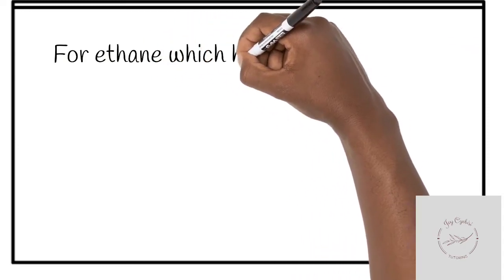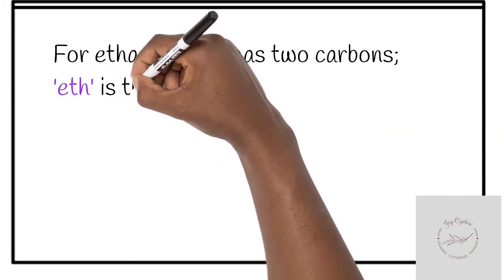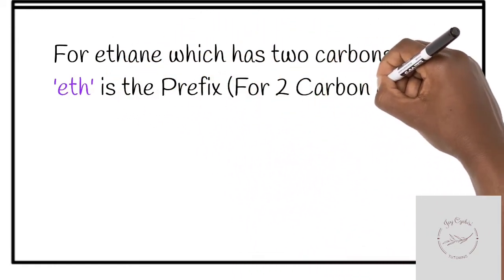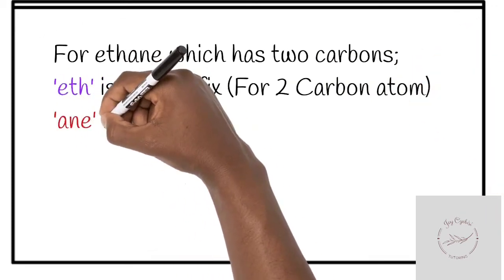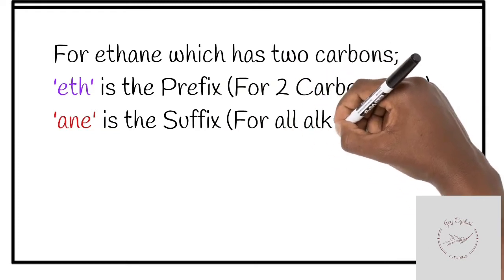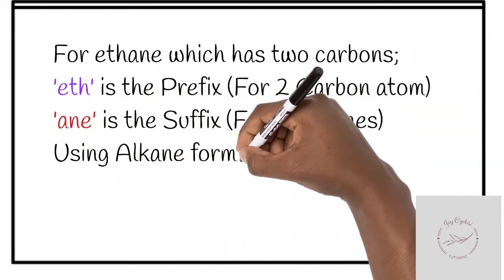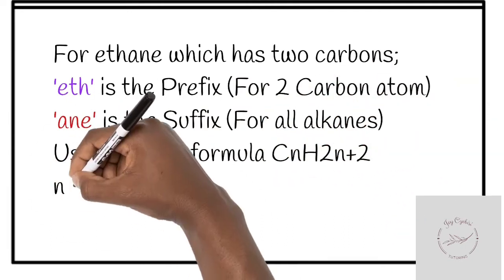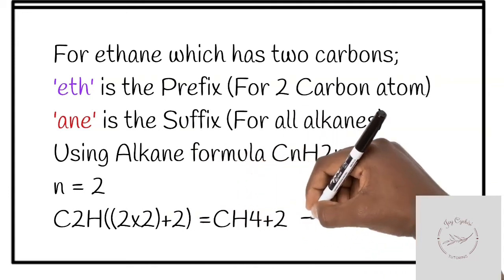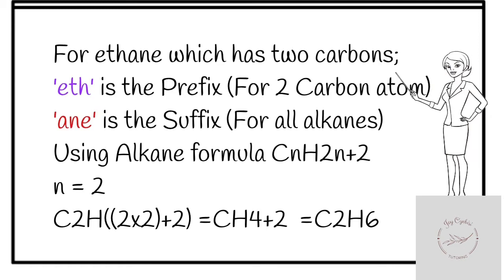For ethane, which has 2 carbon atoms, the "eth" is the prefix, which represents 2 carbon atoms. And the "ane", as usual, is the suffix for all alkanes. So if we join these two together, we have ethane, which is a 2 carbon atom alkane. Now we substitute the 2 into the formula, and we get C2H6 as the molecular formula.